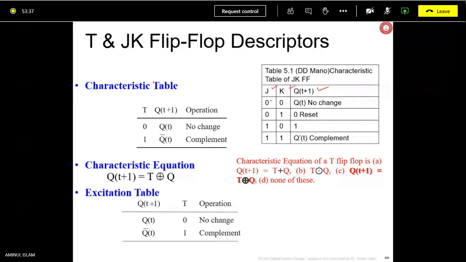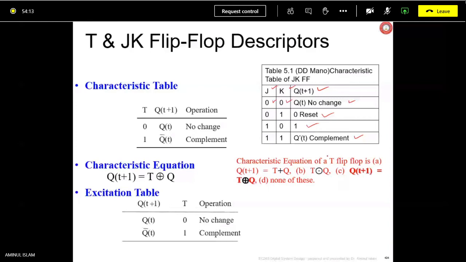If J equals 0 and K equals 0, then there is no change of state; the next state Qt plus 1 is going to be Qt only, the previous state. If J equals 0 and K equals 1, it is the reset state. If J equals 1 and K equals 0, it is the set state. And if J equals 1 and K equals 1, it is the complement of Qt.